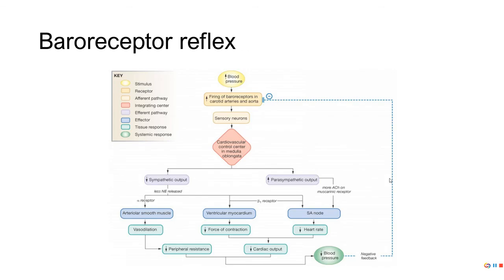We've also got the baroreceptor reflex that will occur if I've got high or low blood pressure. So in this case, if I've got high blood pressure, I will reduce sympathetic output, increase parasympathetic output. Notice that the sympathetic system affects vasoconstriction or dilation, stroke volume via force of contraction, so I'm going to put SV here for stroke volume, as well as heart rate. Parasympathetic side, however, only affects heart rate. So if I have high blood pressure, I want to cause vasodilation, low stroke volume, low heart rate, which will lower resistance and cardiac output, which will lead to a decrease in pressure. Remember that the opposite is true if I have low blood pressure.